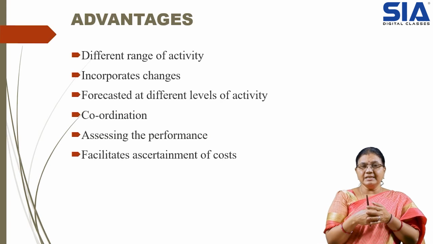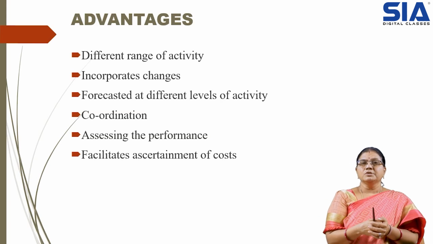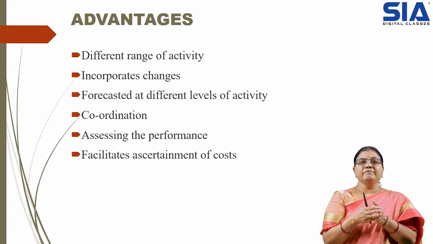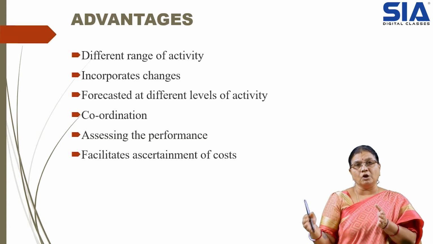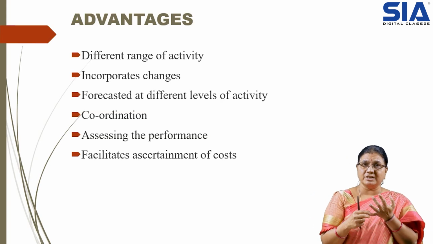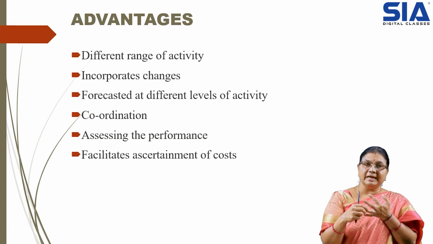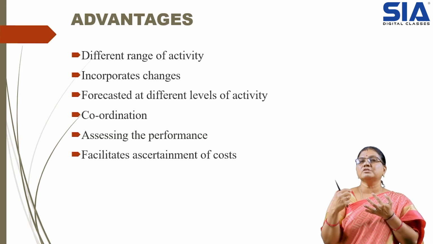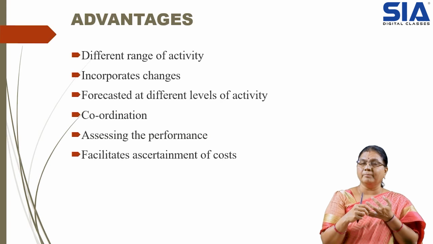Then, it facilitates ascertainment of the cost, that is, different costs. The flexible budget helps us calculate or determine the cost. Why is this required? We need to prepare a lot of quotations, and we need to prepare and submit tenders. For making those tenders, we should know the cost. Unless we determine the cost, we cannot submit the tender.